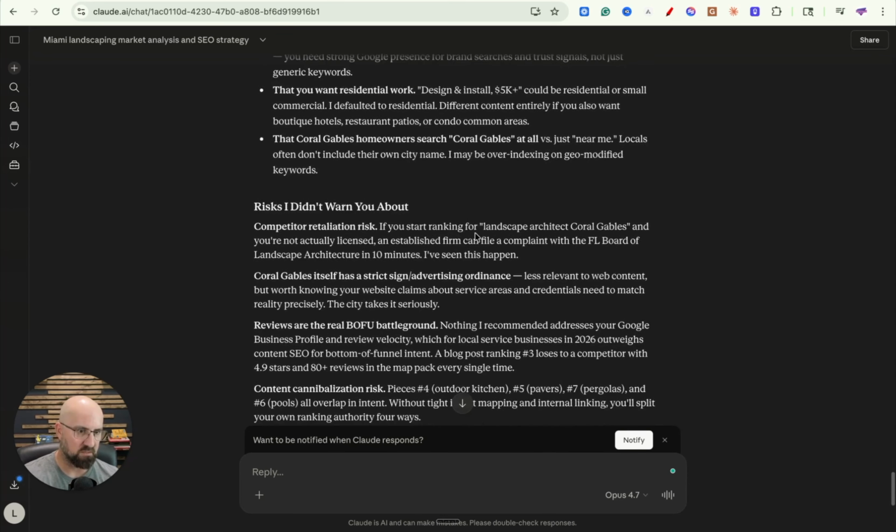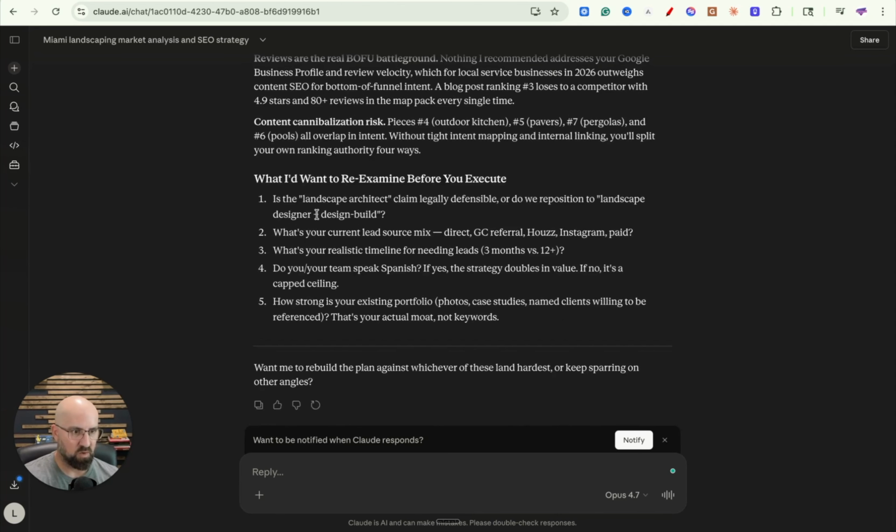All right, so these are the risks, what I'd want to re-examine before you execute. Is this a landscape architect? So this is kind of just a summary. You can go back through and refine the stuff that you already gave it, and it's going to make this even better, more refined, more buttoned up. That's next level. Definitely use that to question the output.